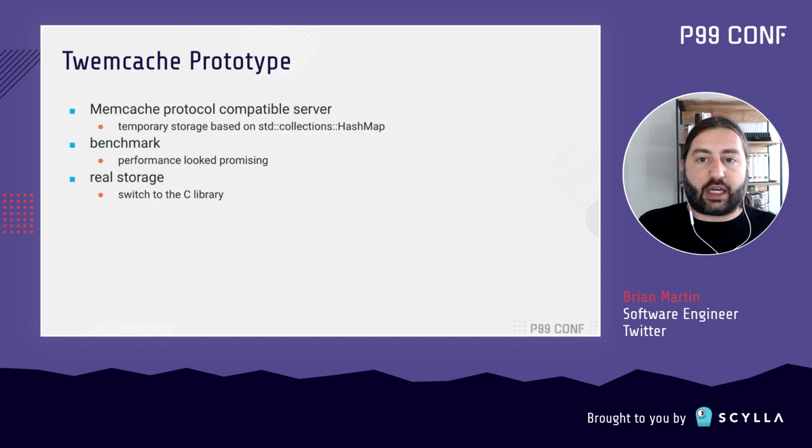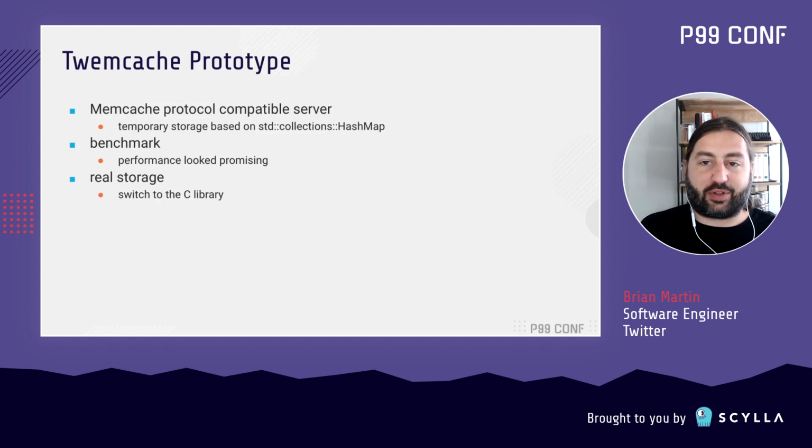And once I was confident that that was all working, I'd be able to switch over to the C storage library. But by having this sort of stand-in library, I was able to test the performance of the parser and all the other components that I needed for a real, protocol-compatible server. Once I did some benchmarking, it was looking pretty promising, and it was going to be time to switch over to the C library. This is going great.